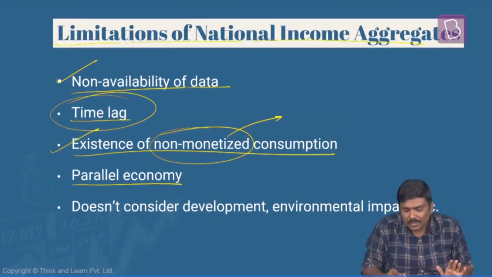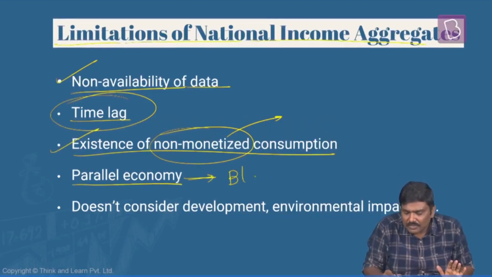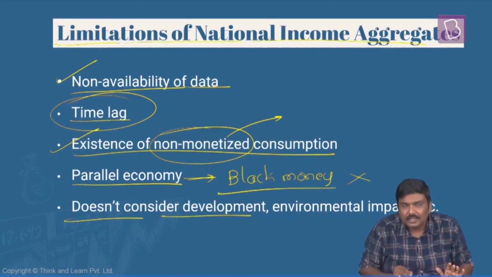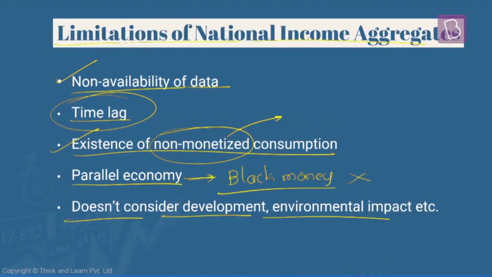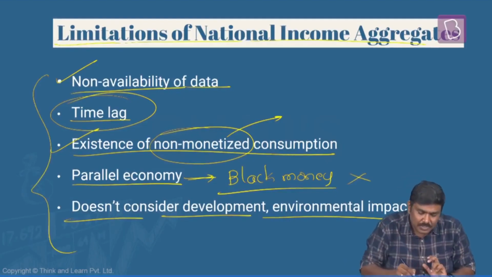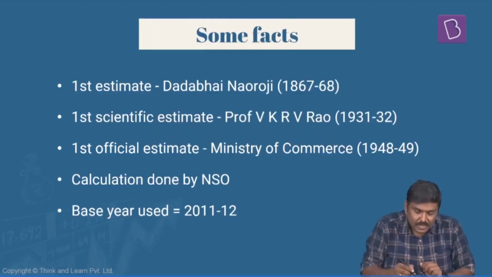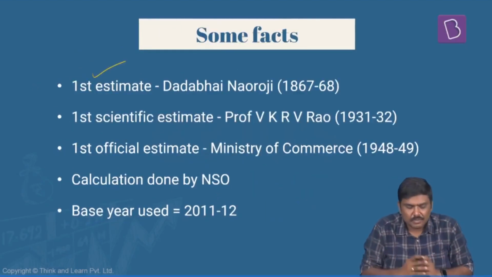There is a parallel economy, that is, black money circulation is very high. And whenever there is black money circulation, accounting for GDP using the income method will be very difficult. It also doesn't consider the impact of development, the impact of industrialization on the environment, and so forth. So these are certain limitations which are associated with national income aggregates.